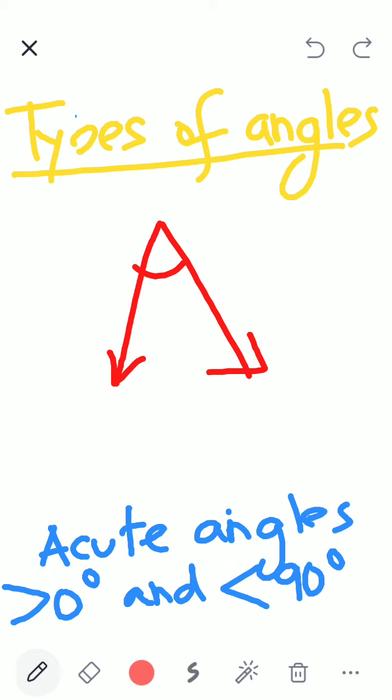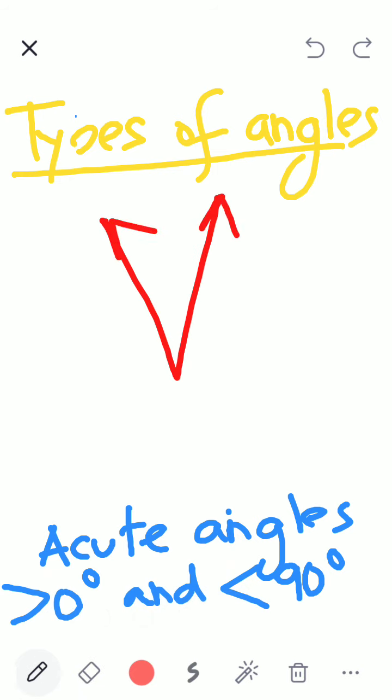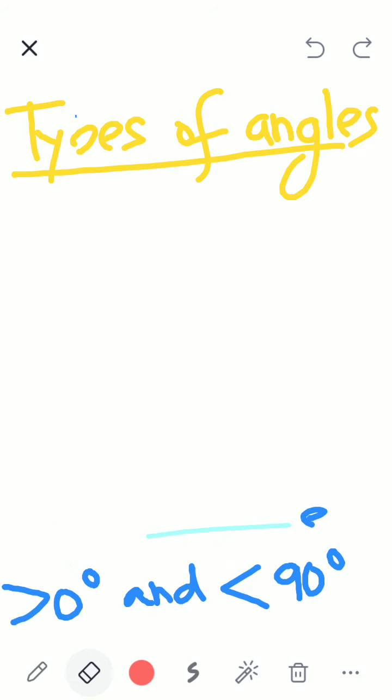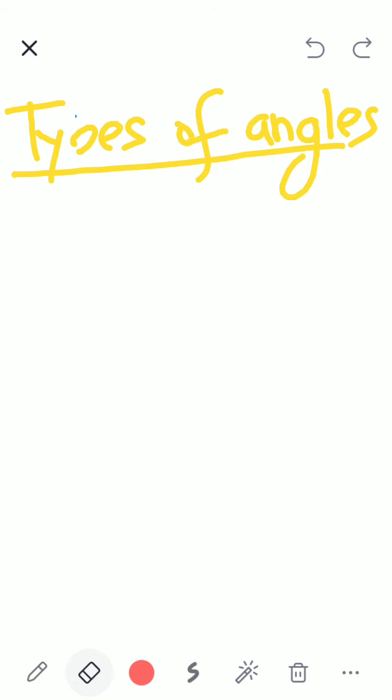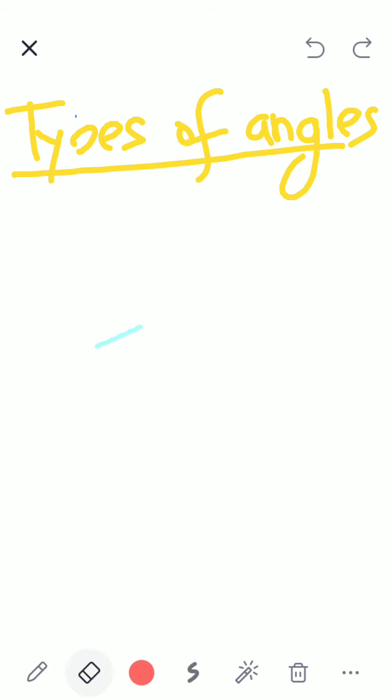However I draw the angle, if the measurement between the two rays is less than 90 degrees, it is an acute angle. Don't get confused by how it is drawn. What is this angle? Acute. Clear. So please get used to observing very carefully. Don't get used to only this drawing. The angle can be drawn in many forms.